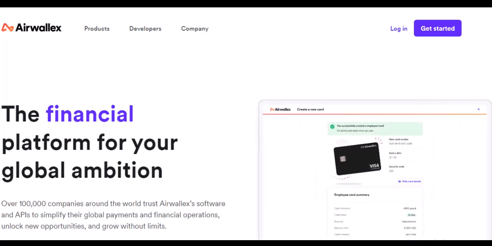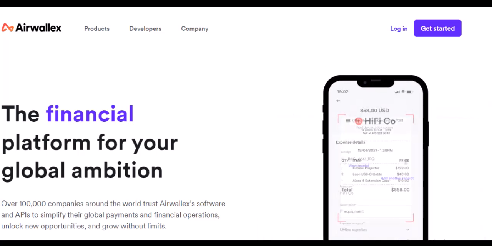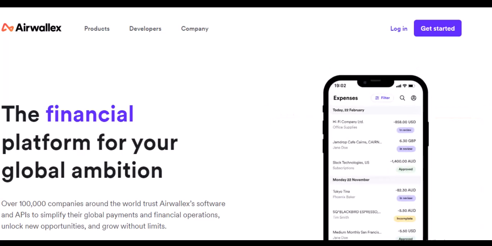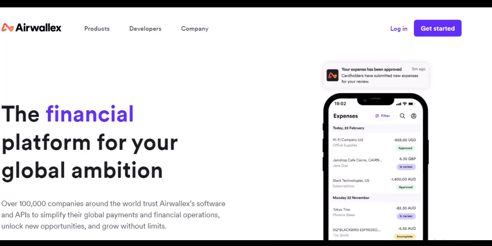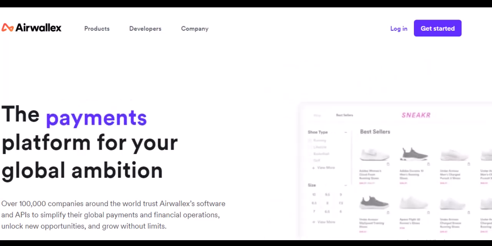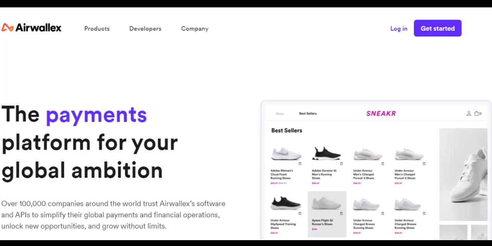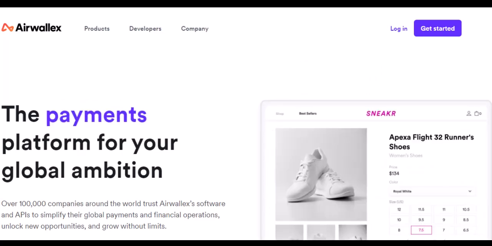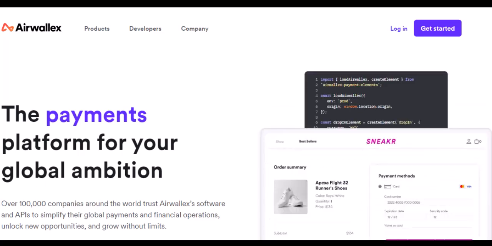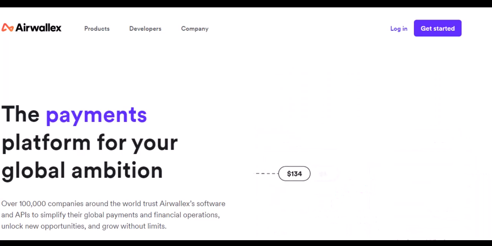That's where Airwallex comes in. They claim to offer a more streamlined and cost-effective solution for international money transfers. But with any financial service, there are always limits. So, the big question we're tackling today is, how much money can you actually transfer with Airwallex? Intrigued? Let's break it down.